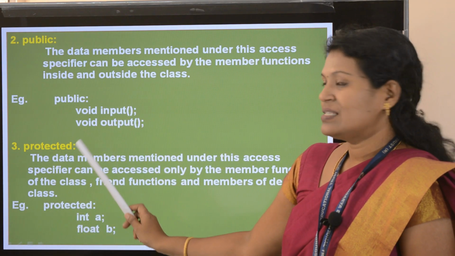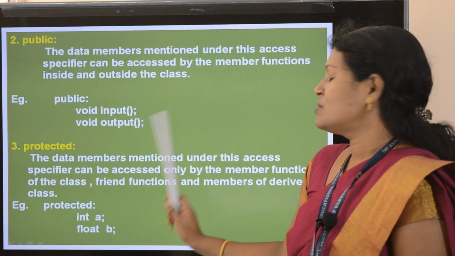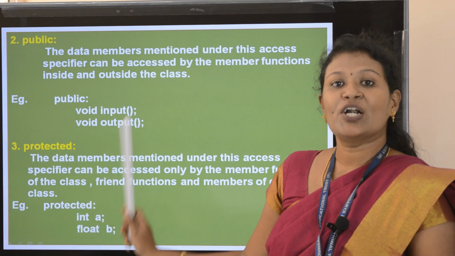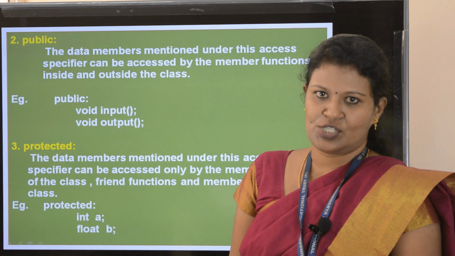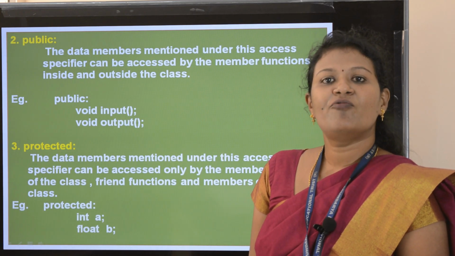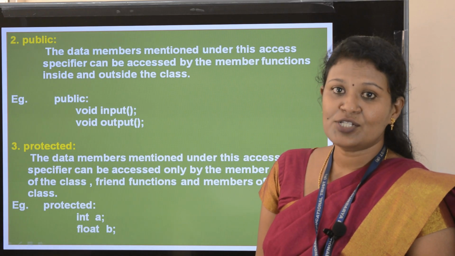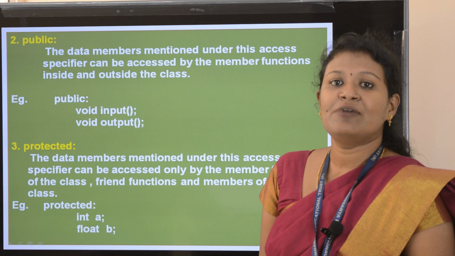So I will say once more what is protected access specifier. The data members mentioned under this protected access specifier can be accessed inside the class, then by the friend functions and by the member functions of the derived class.